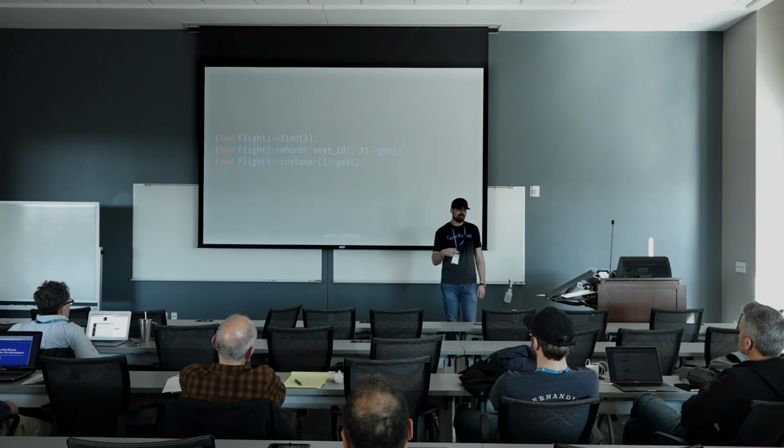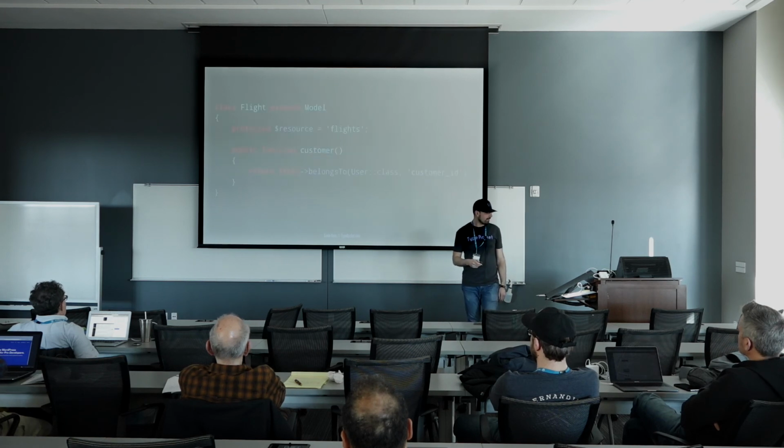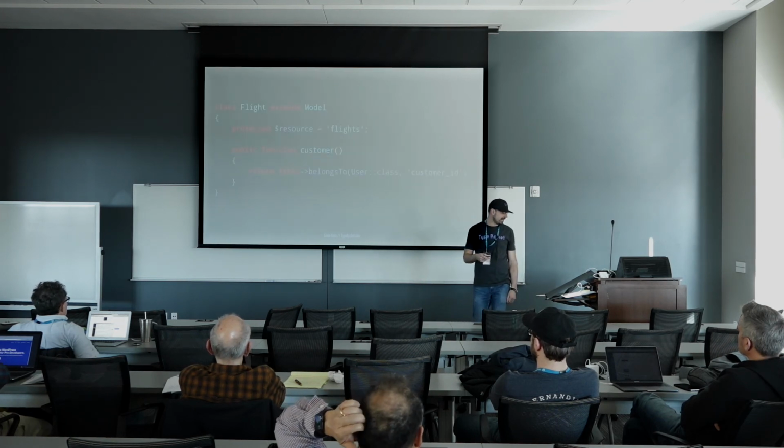So that's what a model can look like. It's a little bit less like the WP query, where you're just kind of querying something, and it feels more like you're interacting with that actual database object. So it's very clean and easy to read. And then here's what a controller would look like in the back end.